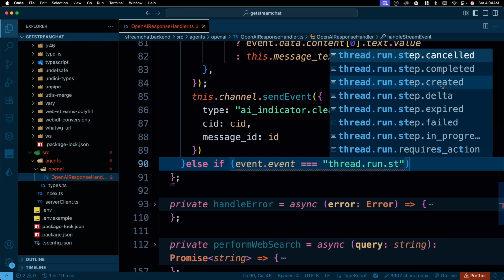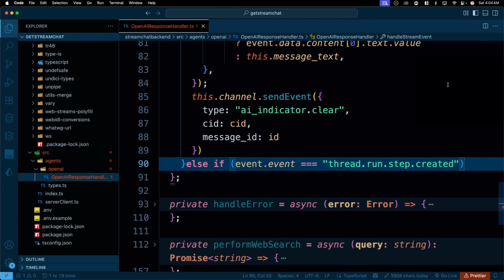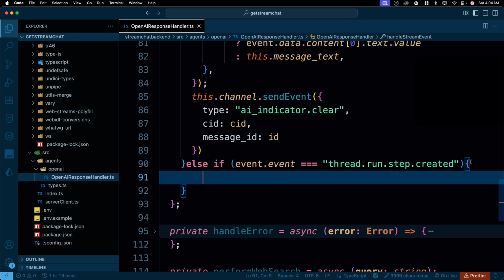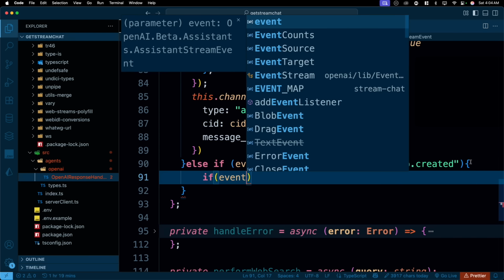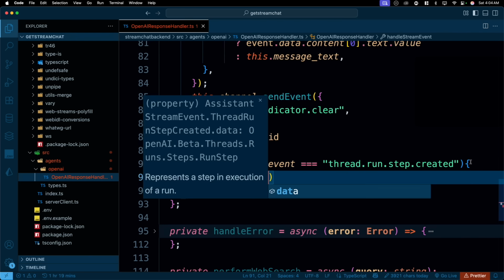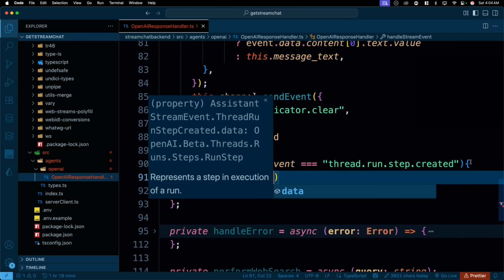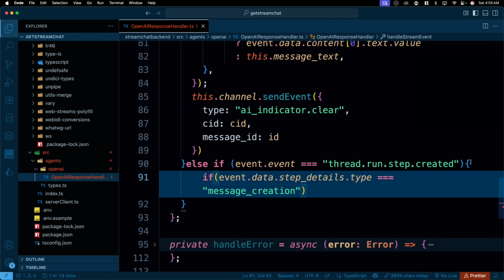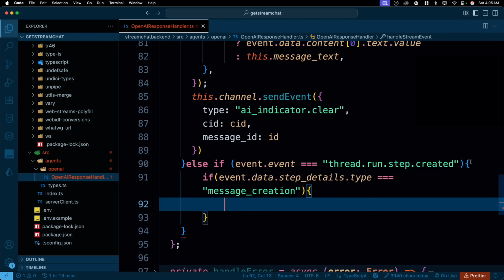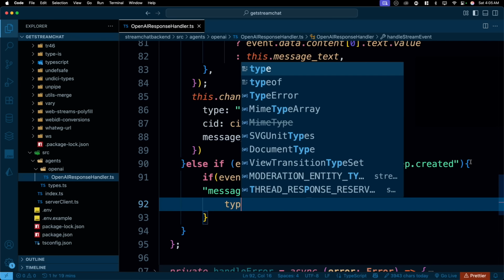But I'll handle just one part to show you this. This is the step created. In that case, I'll just open this up and walk you through how this is being done. So I'll just go ahead and say if event.data.step_details.type is equal to message_creation, if that's the case, then we'll just go ahead and send an event.